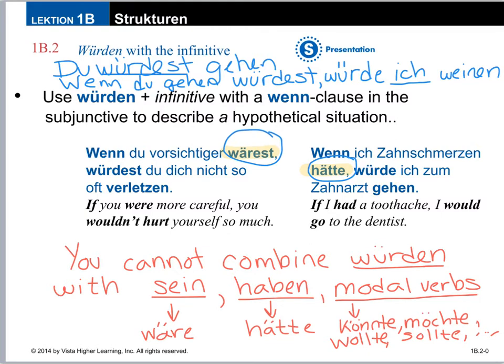So in these example sentences, wenn du vorsichtiger wärst, if you were more careful, or if you would be more careful, I can't use würde with sein, so I have to use wäre. Or wenn ich Zahnschmerzen hätte, I can't say haben würde, so I have to use hätte for would have. If I would have, or hypothetically had, a toothache, würde ich zum Zahnarzt gehen. So I did want to remind you that you cannot combine würde with sein or haben or modal verbs.